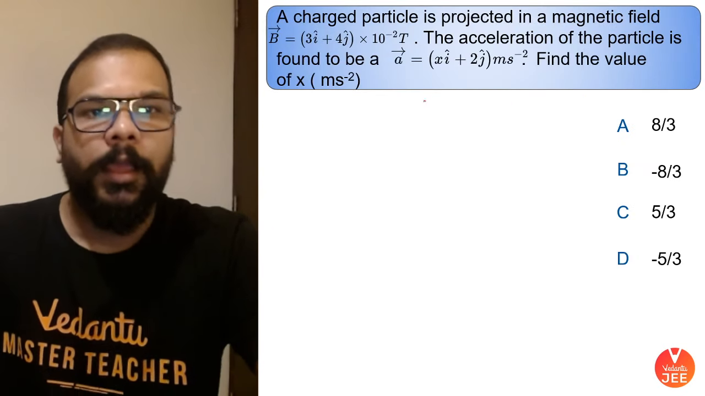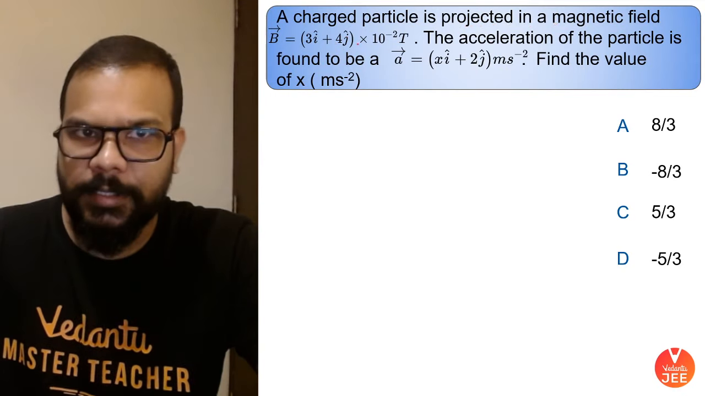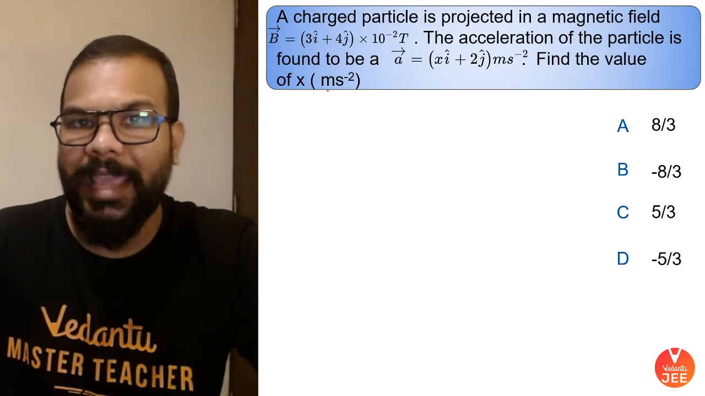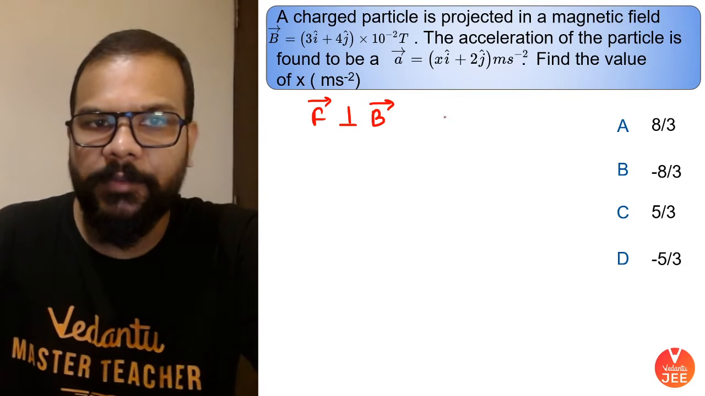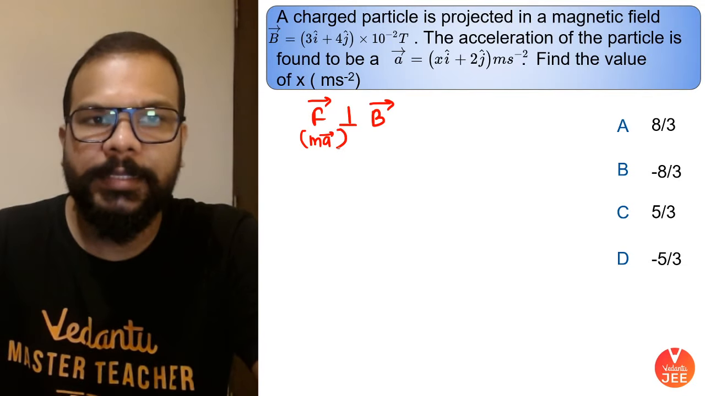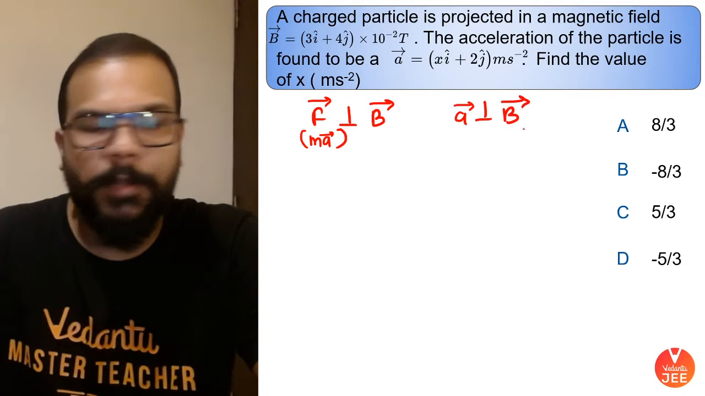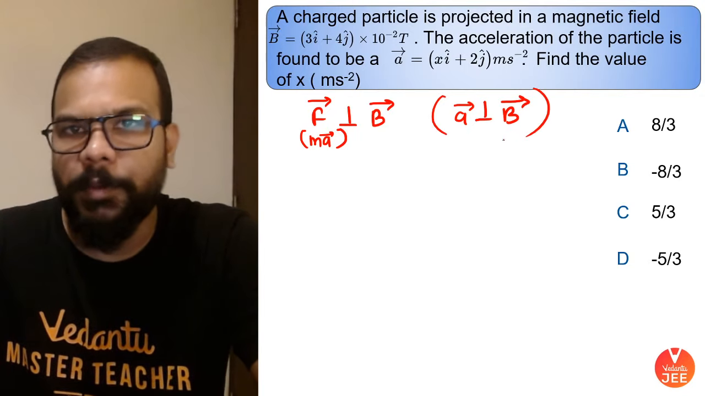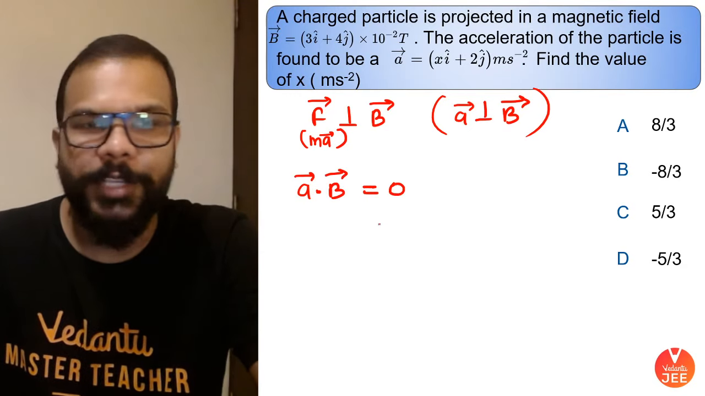Okay, moving on. The next question says that a charged particle is projected in a magnetic field. The magnetic field is given to us, and the acceleration of the particle is given to us. We have to find the value of x. So guys, we know that the magnetic force is perpendicular to the magnetic field, and force is nothing but mass into acceleration, right guys? That means acceleration should also be perpendicular to the magnetic field if force is perpendicular to the magnetic field. And whenever we have two vectors which are perpendicular to each other, their dot product should be equal to 0. Yes or no?